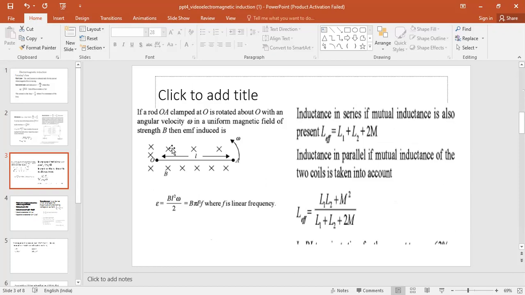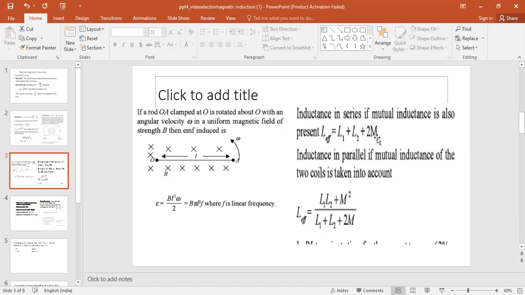So this is another case. If a rod OA is clamped at the point O and is rotated about the point O with an angular frequency omega in a magnetic field, then the induced EMF is B L square omega by 2.